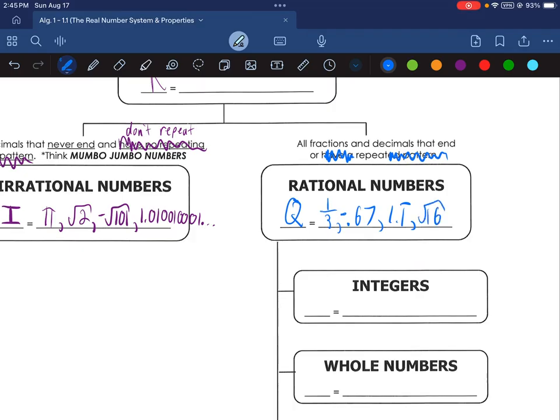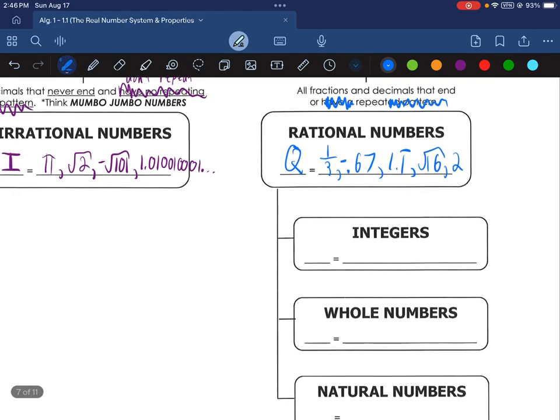So even though it's another square root like we saw over here, what's different about the square root of 16 compared to those previous square roots is that 4 times 4 is 16. And so because 4 times 4 is 16, the square root of 16, you could just replace this with a 4 here, and all of a sudden, that's a decimal that ends, believe it or not, because it's secretly like 4.0, but we just don't write the .0. So because of that, the square root of 16 is rational because it's actually just 4. And so I'll also just put the number 2 there to also make sure that we note that this is a number that ends.